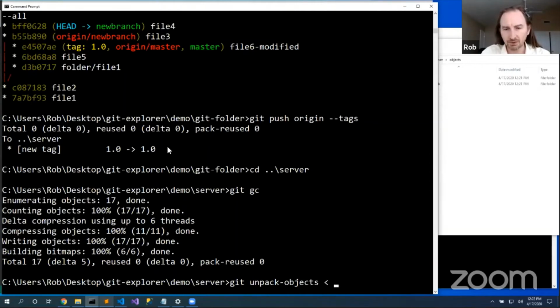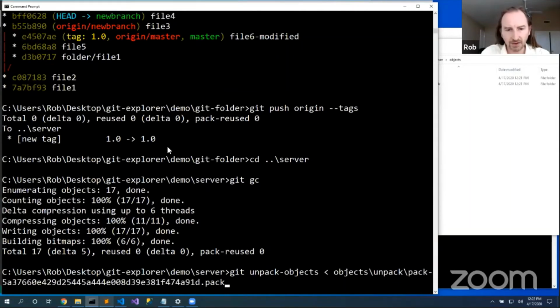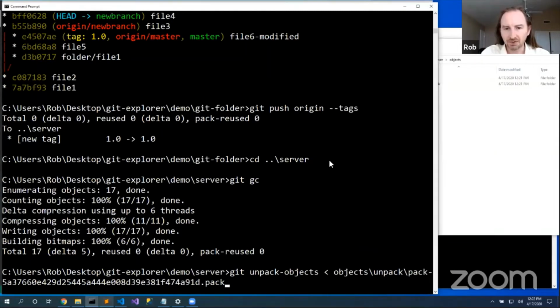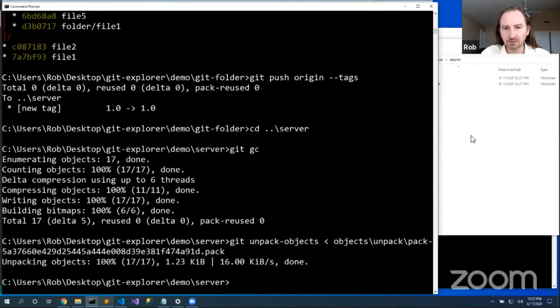Oh, it's not in a .git folder. Objects/unpack, and we will go after that pack file. Now, when I unpack the objects, again, it will double check to make sure that these objects don't already exist, but then it will unpack each of them into place.